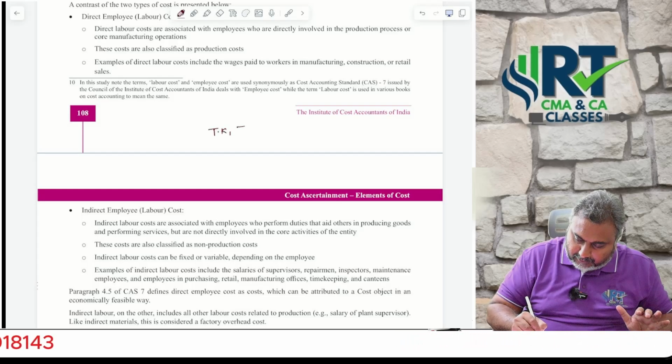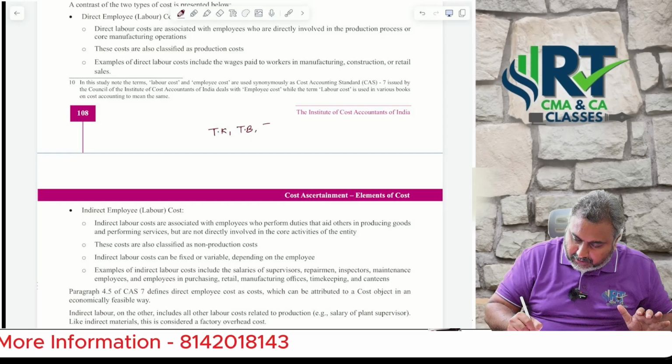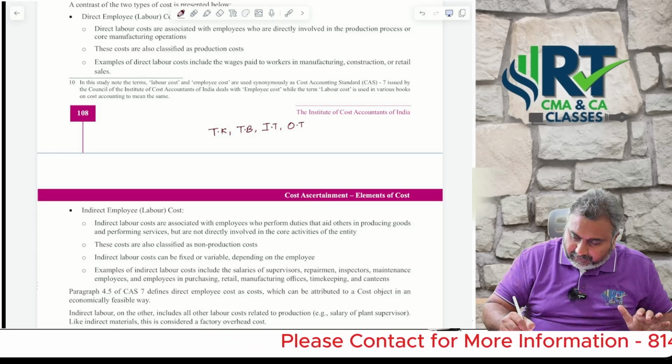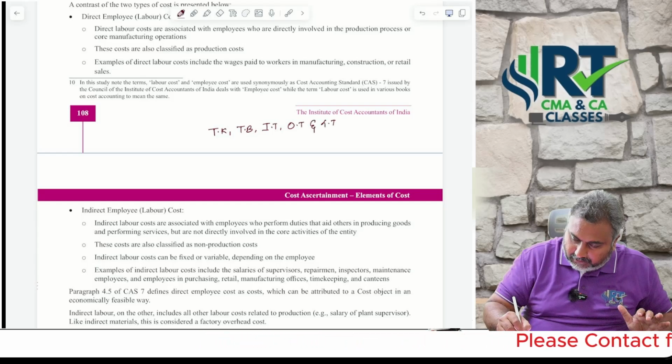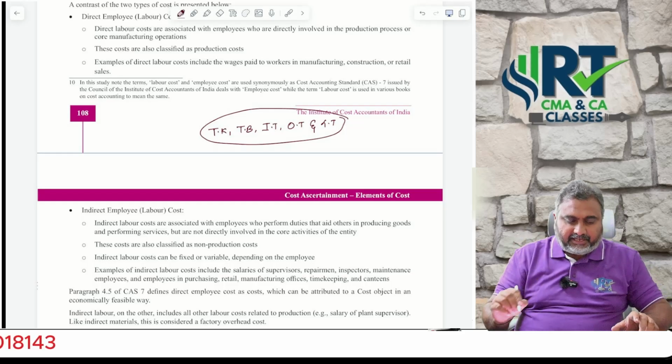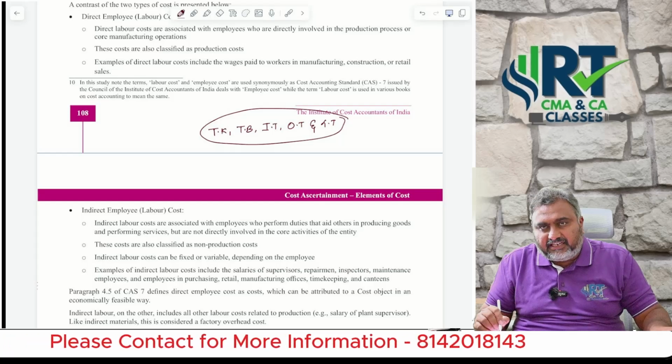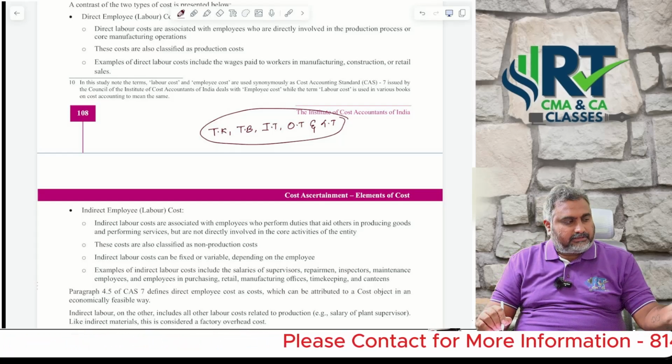Timekeeping, time booking, idle time, overtime, and labor turnover. These are the major theory areas you are supposed to focus on. Got it?